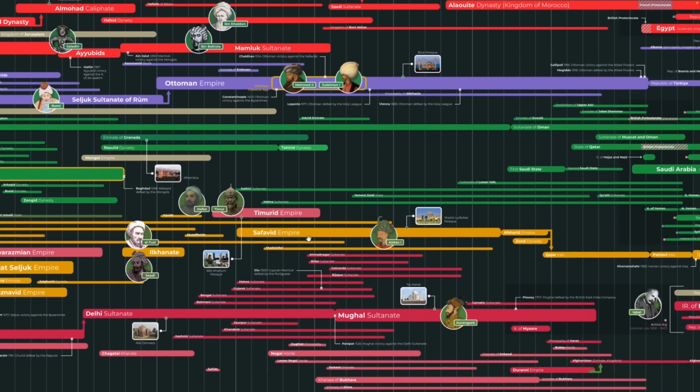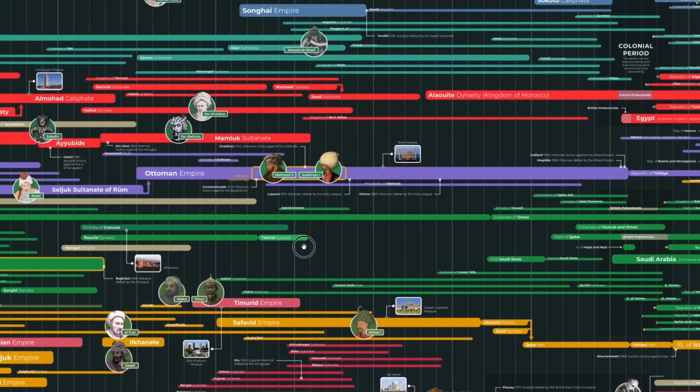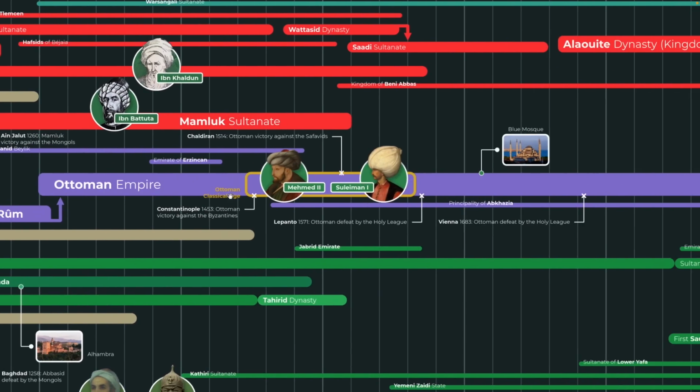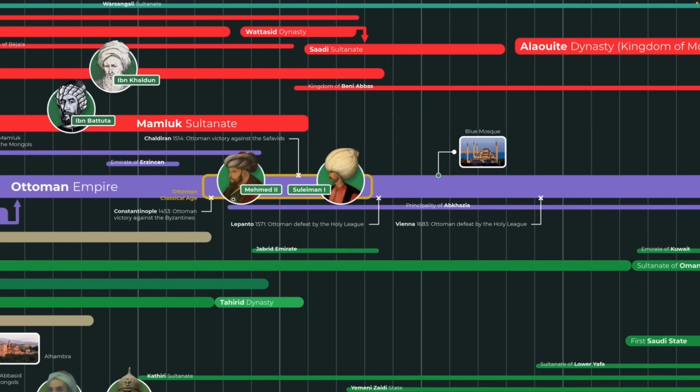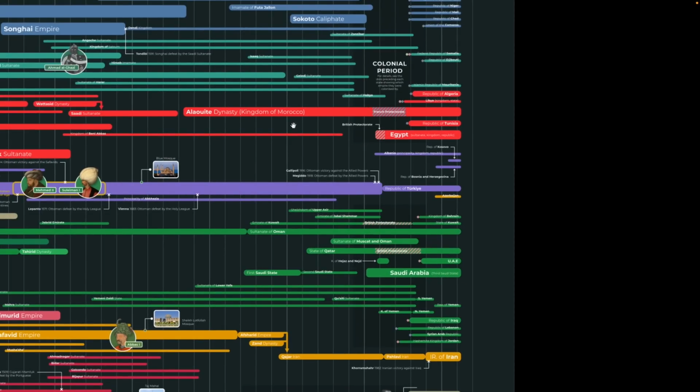What else? There's of course the Safavids, and then the Afsharids take over, and then that becomes Qajar Iran, Pahlavi Iran, and the Islamic Republic of Iran. We have the Ottomans here. The Ottomans take over a bunch of these states, and then there's the classical age of the Ottomans, which is like their peak. Their actual peak comes later on, but this is the classical age. They did a lot of amazing stuff all the way up till 1683. There was a lot going on at the time. And then we have the Ottomans dying out and becoming the Republic of Turkey.